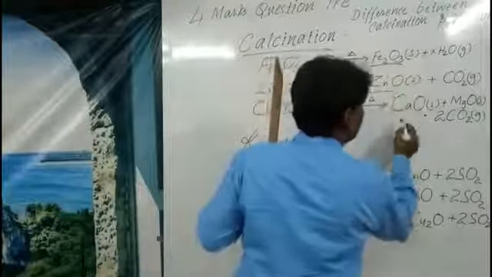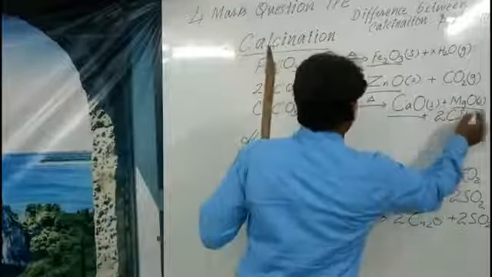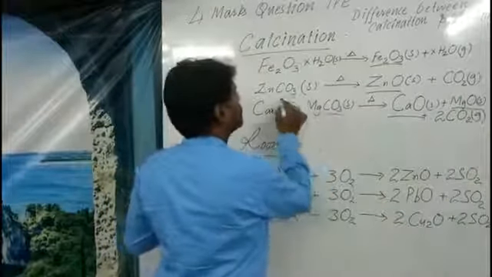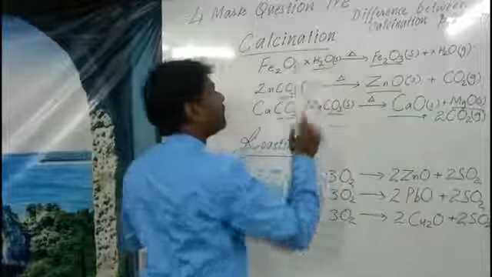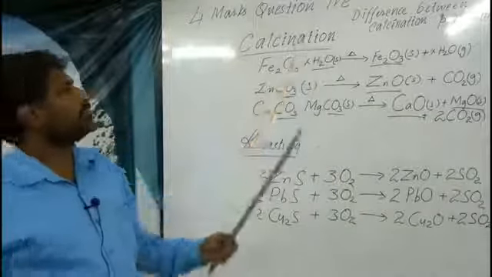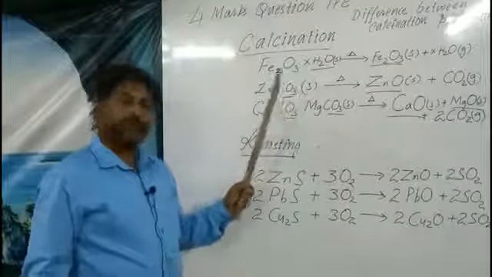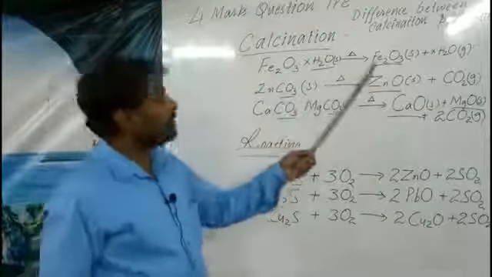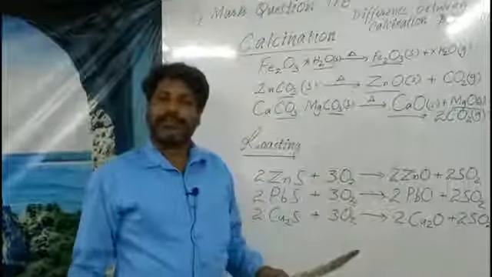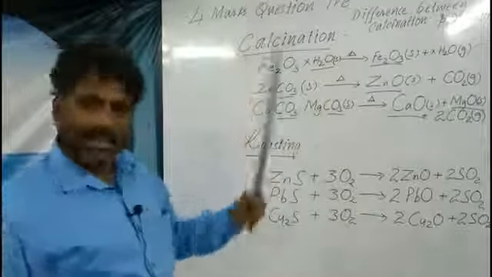This is an oxide ore and this is also an oxide ore. Previously these were carbonate ores or hydrated molecules. We want the purest form of the oxide ores, so we have converted the ores from other forms to their oxide ores so that we can easily extract the metal. This process is called calcination.